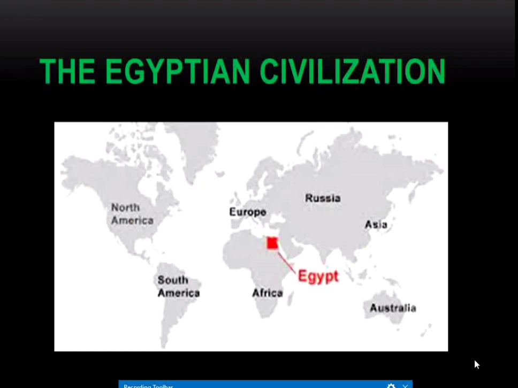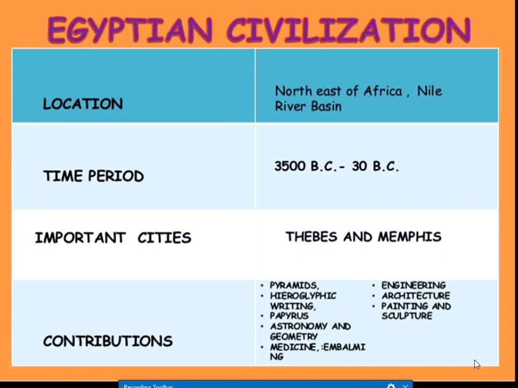On this world map, you know the continents. The Egyptian civilization flourished in the continent Africa. It is towards the northeast of Africa, near the Nile River Basin.